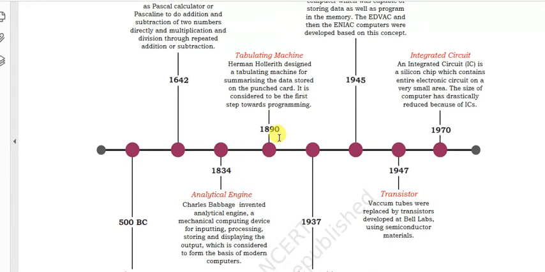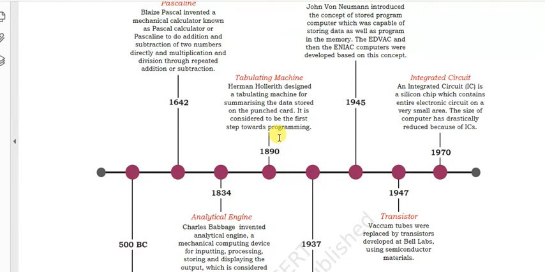In 1890, the tabulating machine was developed by Herman Hollerith, designed for summarizing the data stored on punch cards. The punch card is an input device. Through this punch card, the data is fed into the computer system.